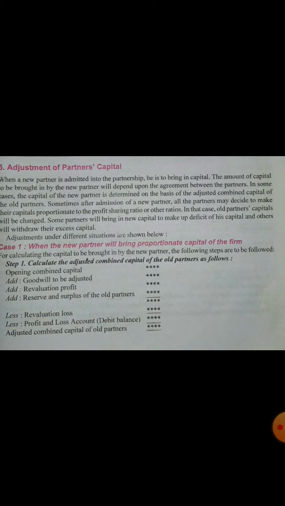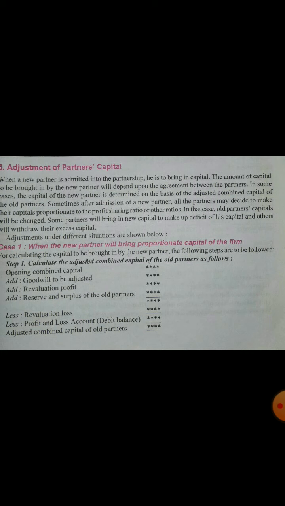If C is supposed to have 1 by 4th share in the firm, then the others have 3 by 4th. So 3 by 4th is equal to 1,50,000. If 3 by 4 is 1,50,000, how do we achieve the total capital? We divide 1,50,000 by 3 by 4 and we get 2 lakh. That means total capital should be 2 lakh.